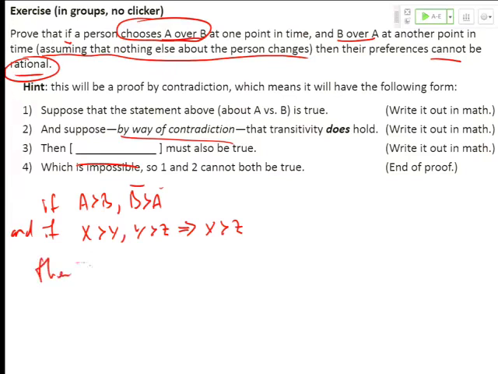So I'll just finish up. Then A is strictly greater than A. And then this little thing, the crossed swords, that means, whoops, that's a contradiction. Okay? And you write that, and then you get to write QED, which stands for end of proof. It doesn't actually. It stands for quod erat demonstrandum, which means thus it is demonstrated.